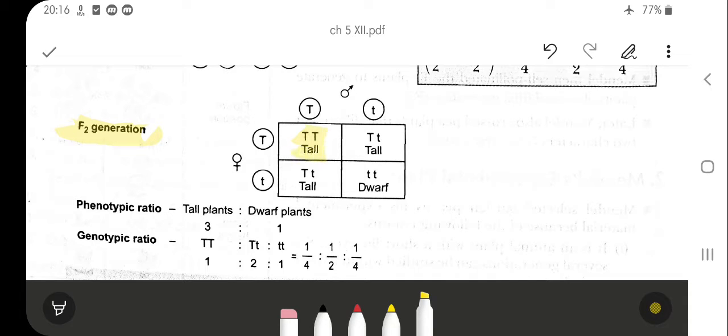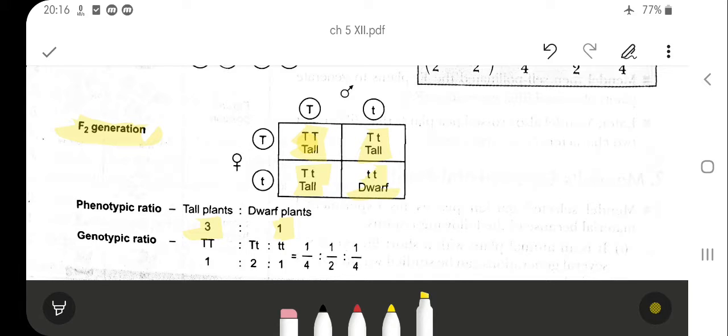One is pure tall, same as the parent plant, two are like the F1 generation, and one is like the other parent plant, which is contrasting to the tall. So phenotypically, one, two and three are tall, like the F1 generation, they look tall, and only one is dwarf.